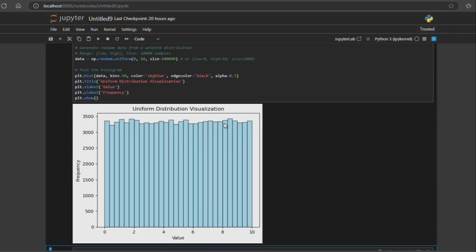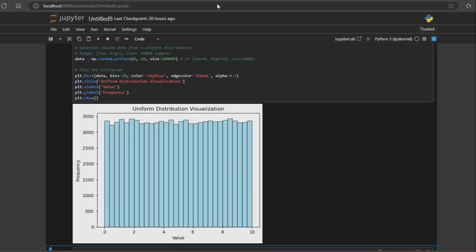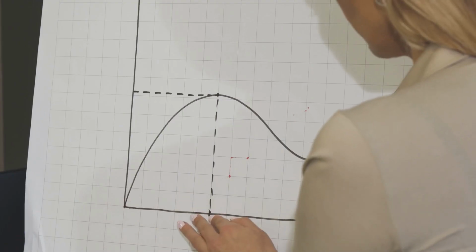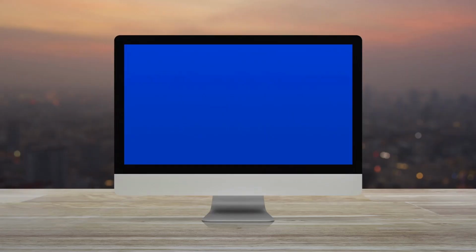Then we use the hist function from the Matplotlib library to create a histogram of those data values. We can add title, xlabel and ylabel as shown. Next, we'll explore the most famous distribution of them all, the normal distribution.